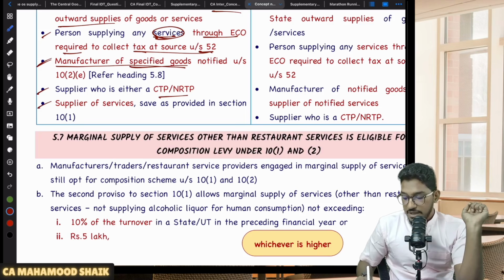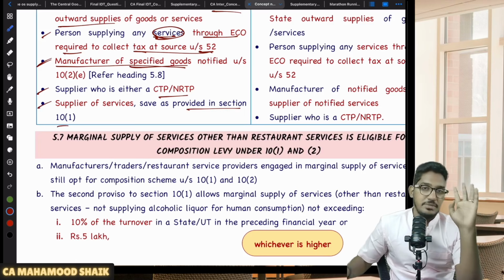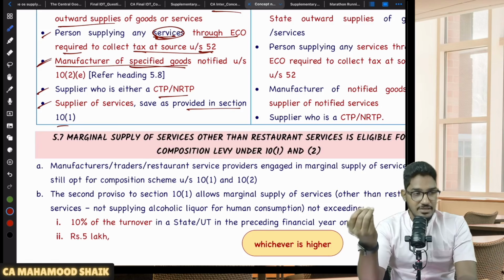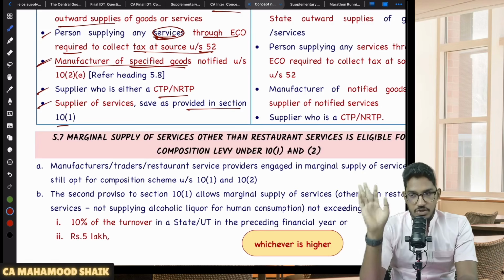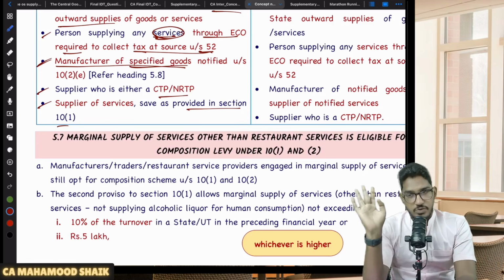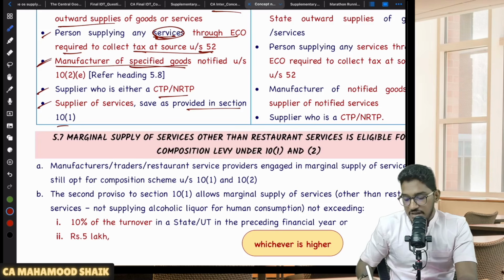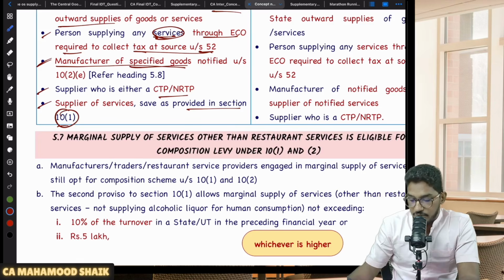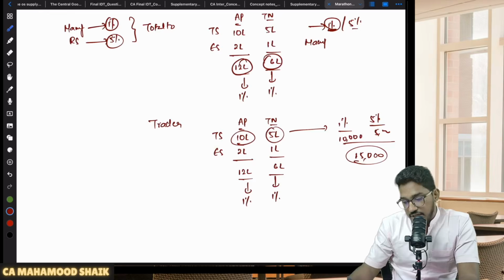Then, if you are a supplier of services other than those provided in section 10 subsection 1, that means apart from restaurant services, if you are providing any other services, then you become ineligible for composition levy. So you should be either a trader, manufacturer or restaurant service provider. If you are engaged in any other services, then you become ineligible for composition levy under section 10 subsection 1 and 2. But this last point was creating trouble.